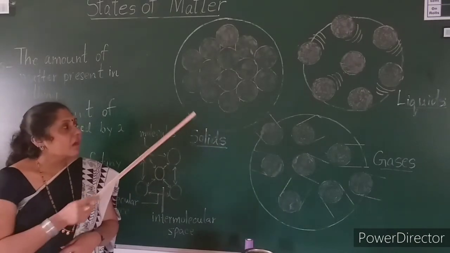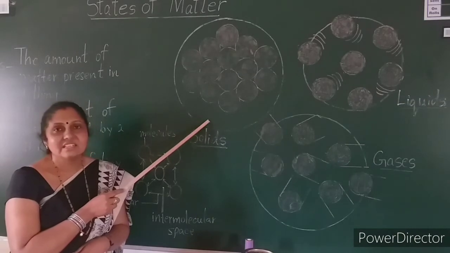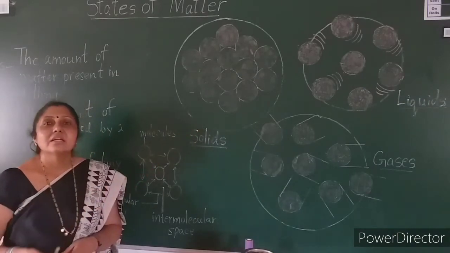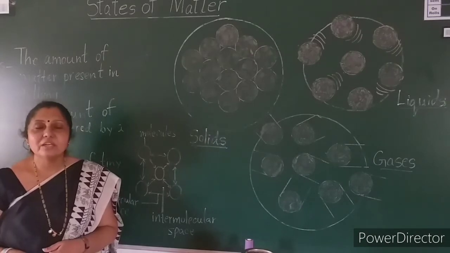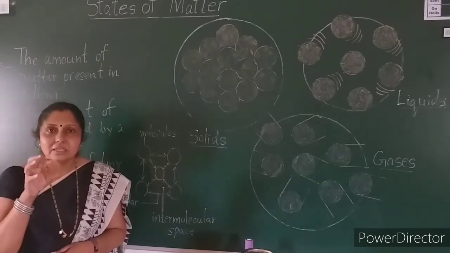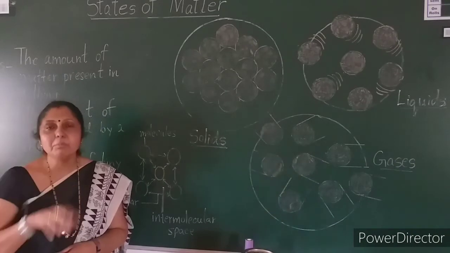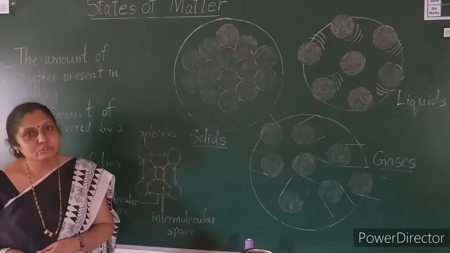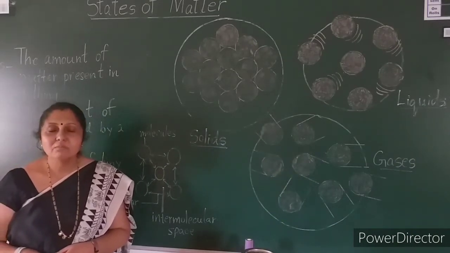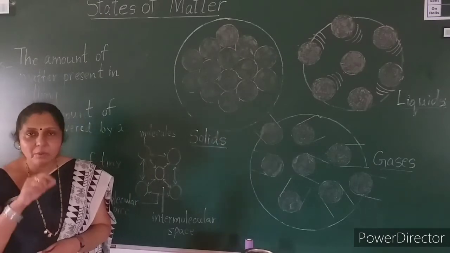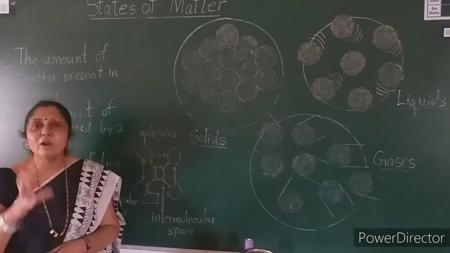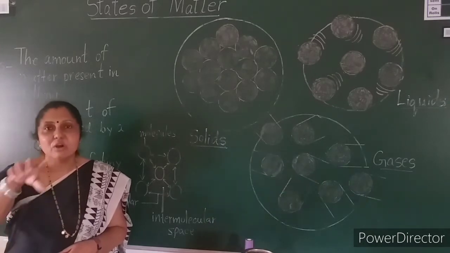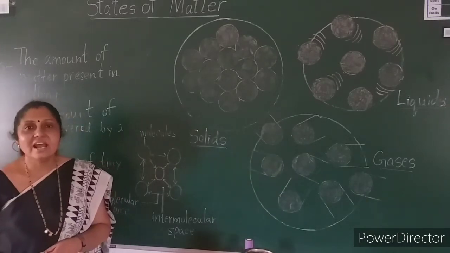Thus, the solids have a proper shape. That's why you get to see the proper shape when it comes to a solid, and it will also cover space according to the size of that solid, as I told you.